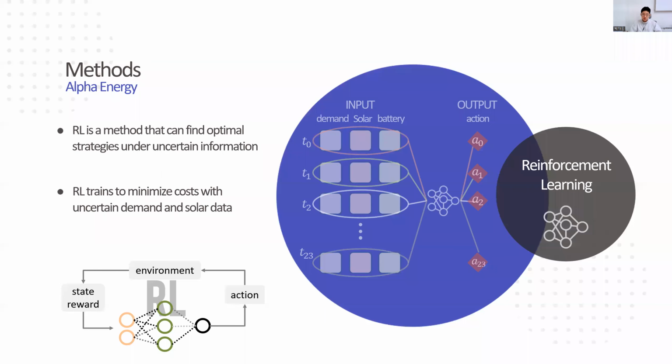And next is about the results. Our smart AI model Alpha Energy is based on reinforcement learning. Reinforcement learning is a method that can find the optimal strategies under uncertain information. And our Alpha Energy model trains to minimize cost with the uncertain demand and solar data.